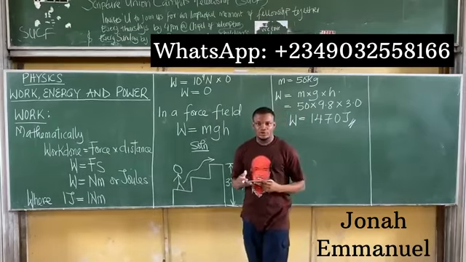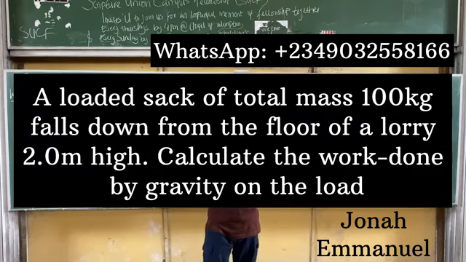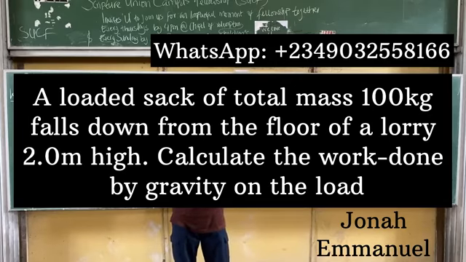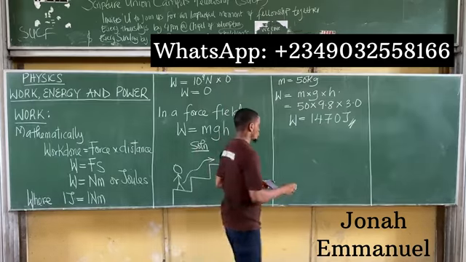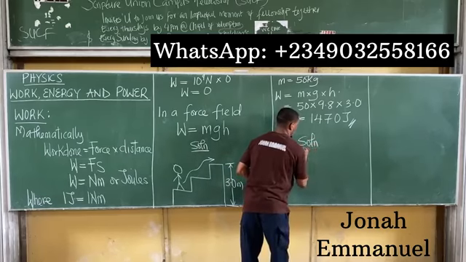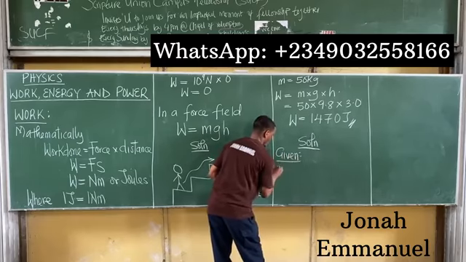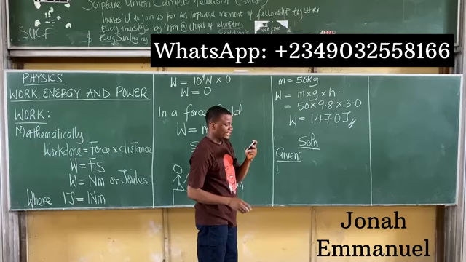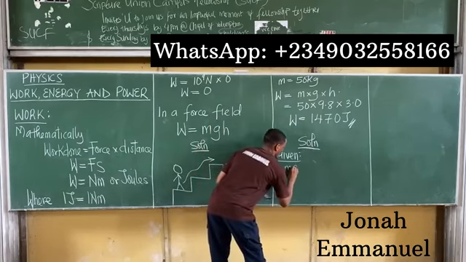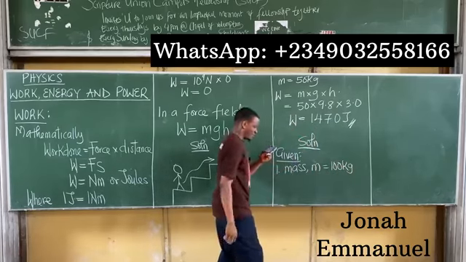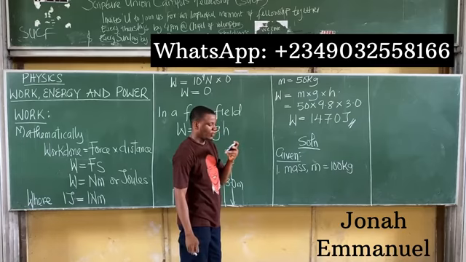All right, example 2 says a loaded sack of total mass 100 kilogram falls down from the floor of a lorry 2.0 meters high. Calculate the work done by gravity on the load. Solution: as usual, our first task is to list out the given parameters. They said a loaded sack of total mass, so the mass m is equal to 100 kilogram.